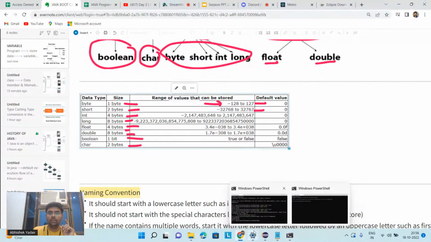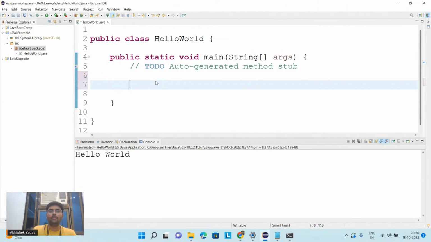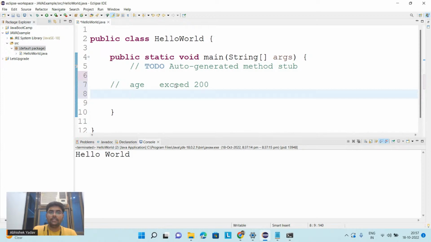So here if I say I want to store the age of a person, and I know the age of a person is not greater than 200, let's assume the age of the person will not exceed 200, so I can store this age inside either a short data type or inside an integer data type. Let's first store the age.